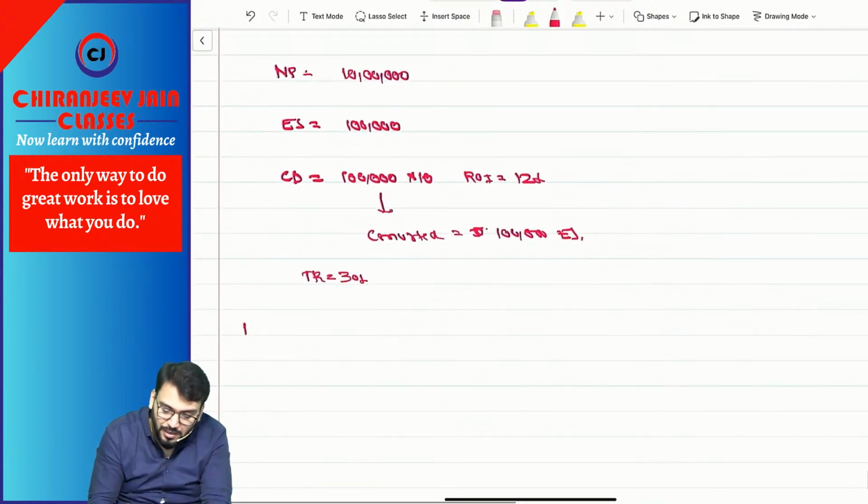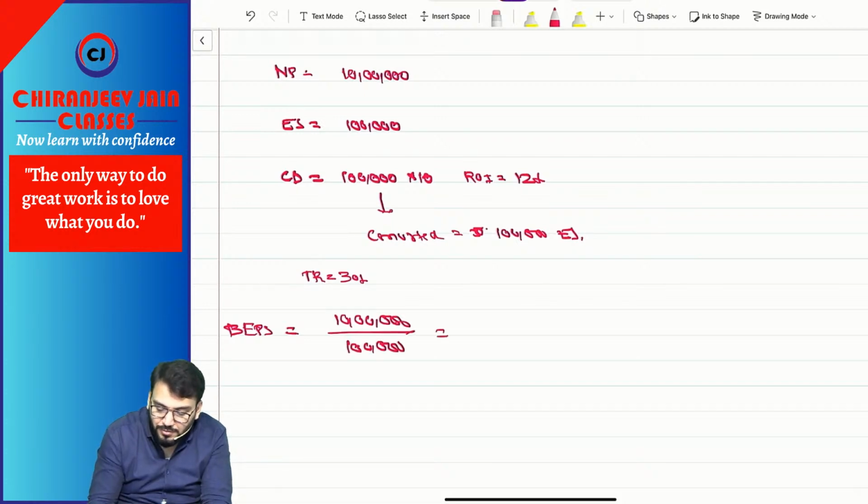What will be the earning per share? Basic will be 10 lakh divided by 1 lakh. This is very simple.